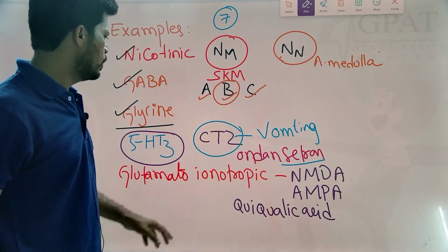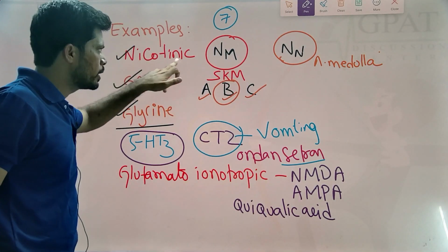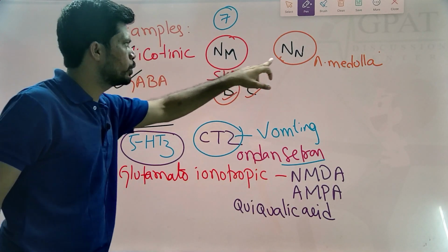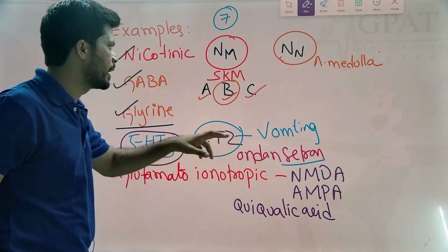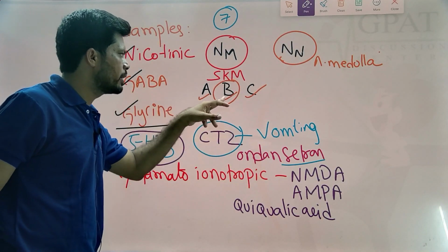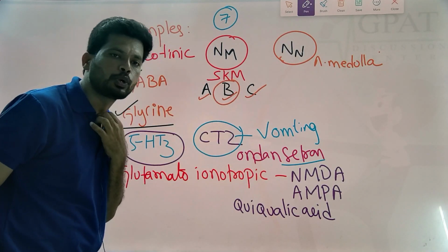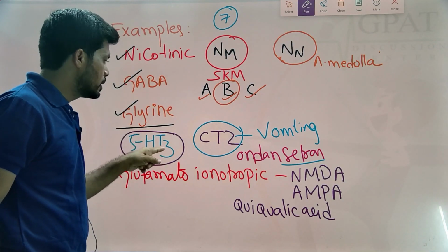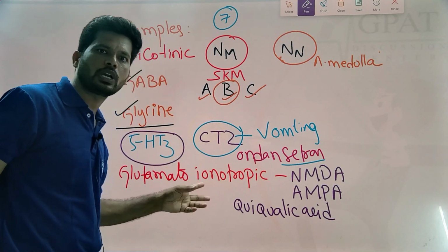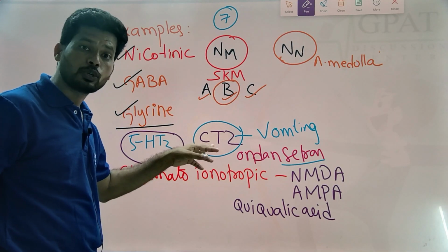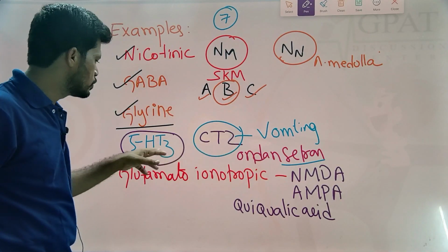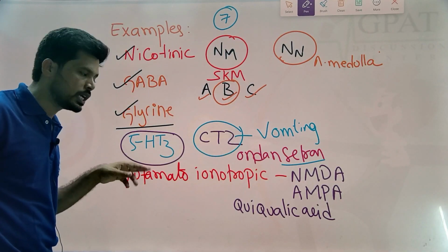So, nicotinic receptors have two types: nicotinic muscle type and nicotinic neuronal or ganglion type. Then the three types of GABA receptor: GABA B is a G protein coupled receptor. Glycine receptor and serotonin type 3 receptor are also ion channel receptors. They stimulate the CTZ and may produce vomiting. That's why selective blockers of serotonin type 3 are used as antiemetics.